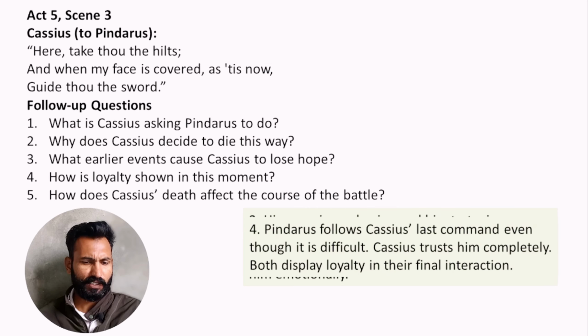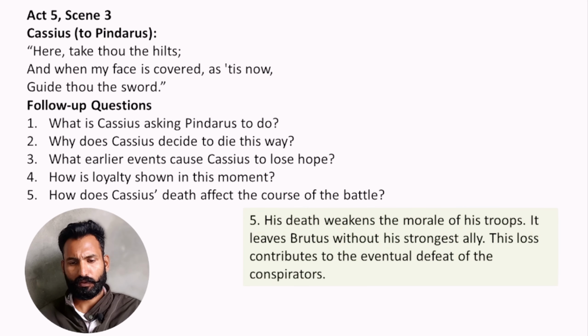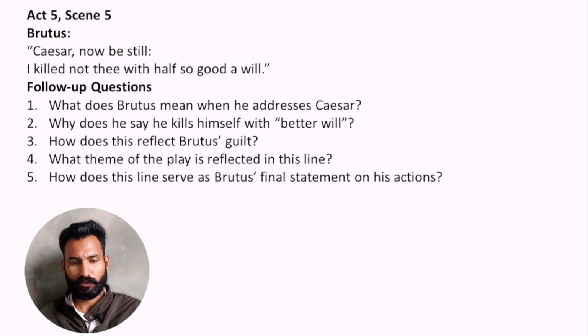How does Cassius' death affect the course of the battle? His death weakens the morale of his troops. It leaves Brutus without his strongest ally. This loss contributes to the eventual defeat of the conspirators.